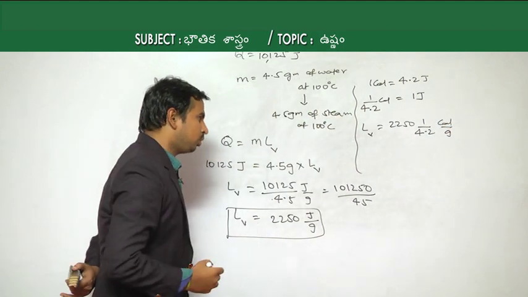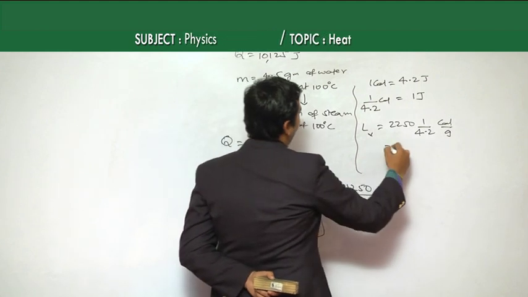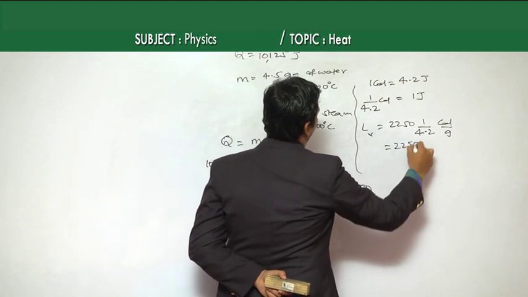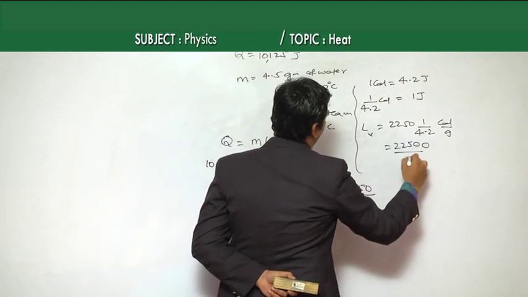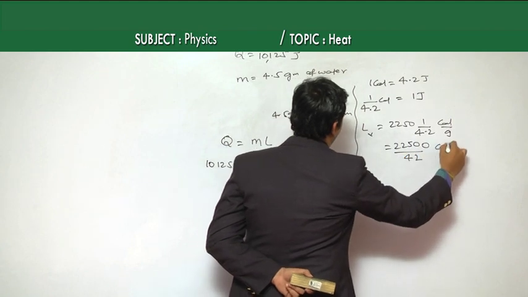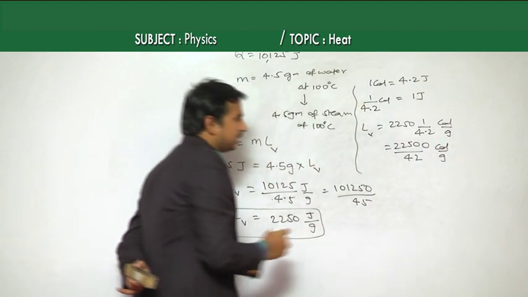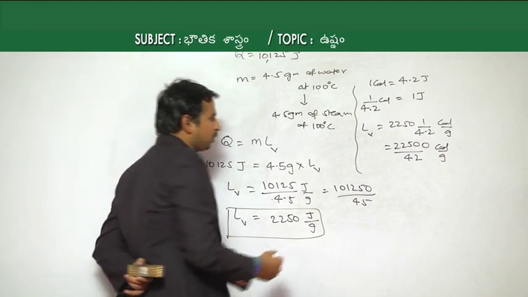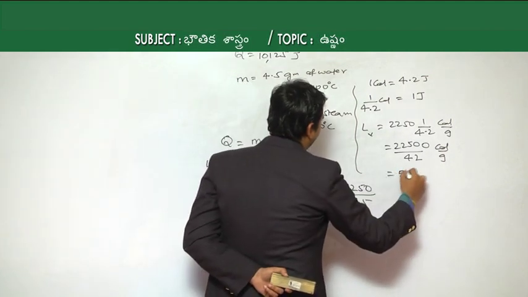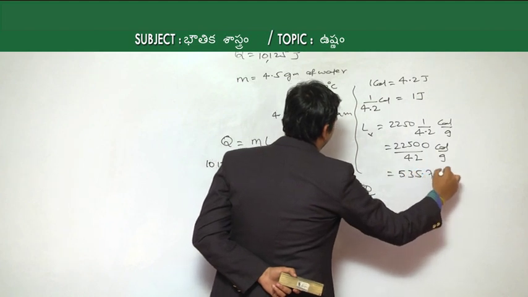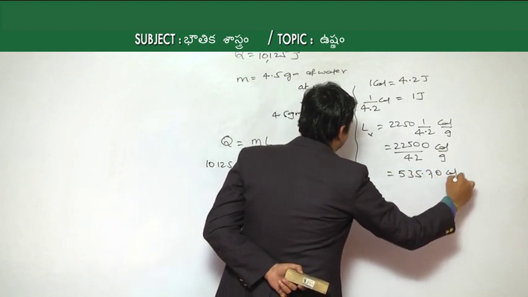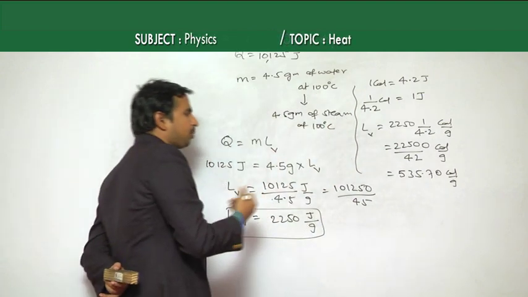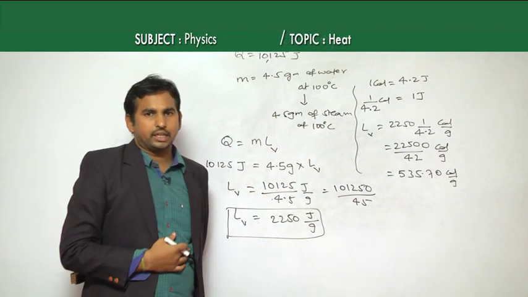So, 2250 by 4.2, which means 22500 by 42, that is these many calories per gram. If you calculate that value, we will get approximately 535.7 calorie per gram, which is approximately equal to 540 calories per gram.